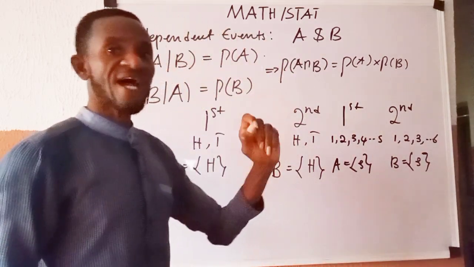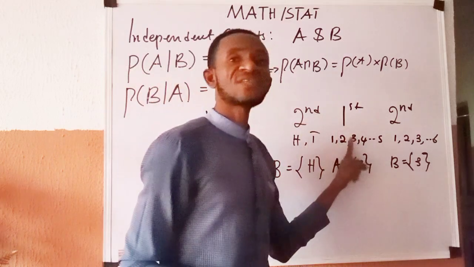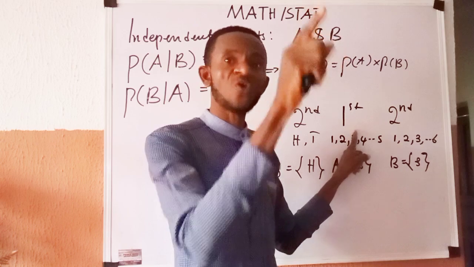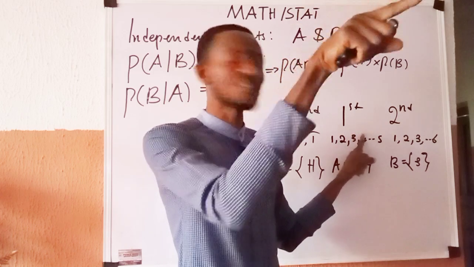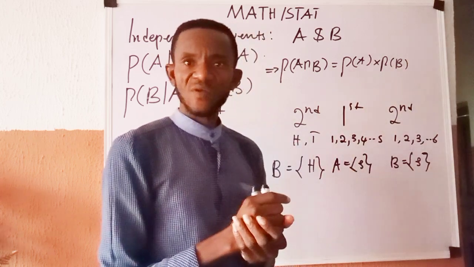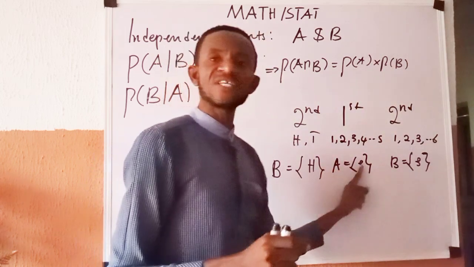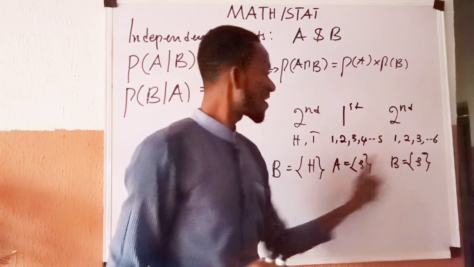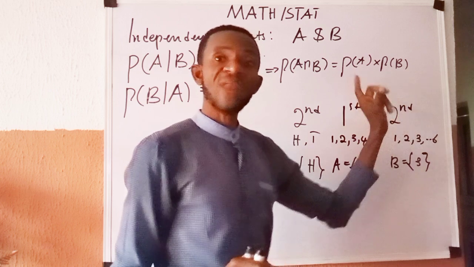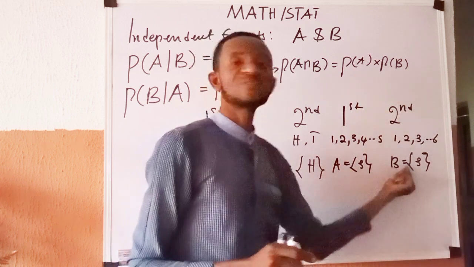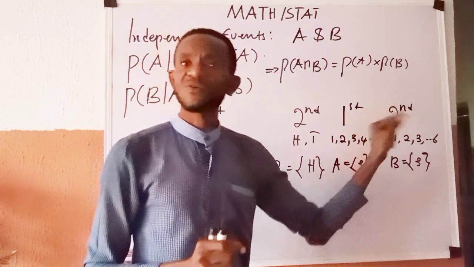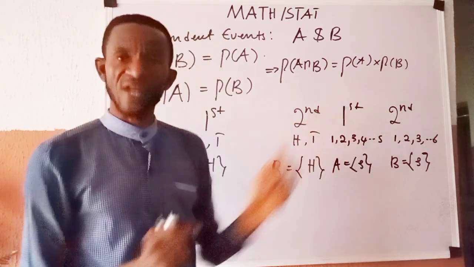You know quite alright that the occurrence of 3 in the first toss of a fair die does not stop or change or alter the chances of 3 occurring in the second die. If A is the event of getting 3 here, and B is the chance of getting 3 in the second die, it implies that events A and B are independent, because none affects the chance or the probability of the occurrence of the other.